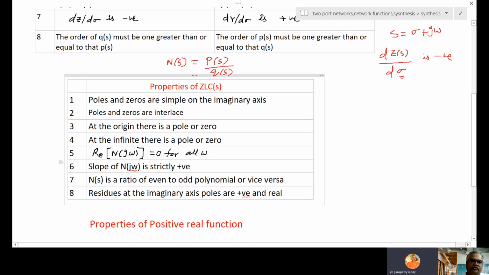So the value of n(jω) is rising as the ω value is increasing. That's why the slope is strictly positive. If that line is coming down, the slope will be negative.